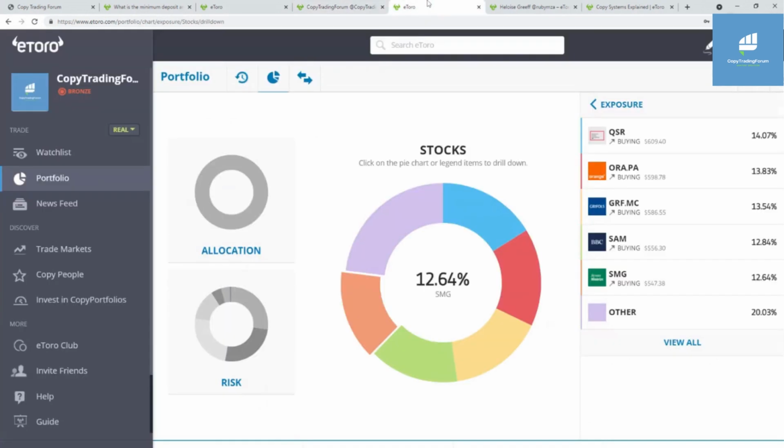So why is that important? If you come to my stocks, you can see these are all the stocks I have invested in. I have 20% of my portfolio in one stock, 14% in another stock. So that's above the 0.5% of my total portfolio. If you copy me with $200, every trade will open, okay? And I always only have 8 stocks, so it's always going to be at least over 12% for each trade, okay? So that is solid there.